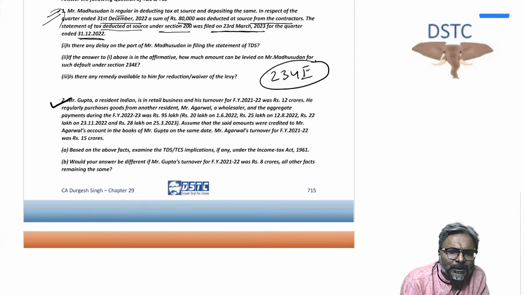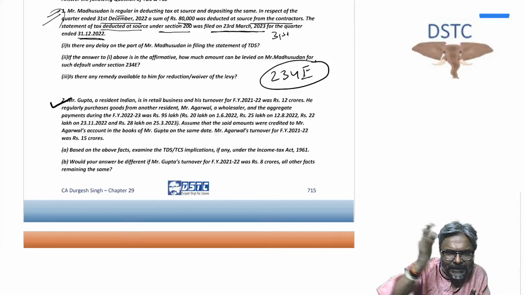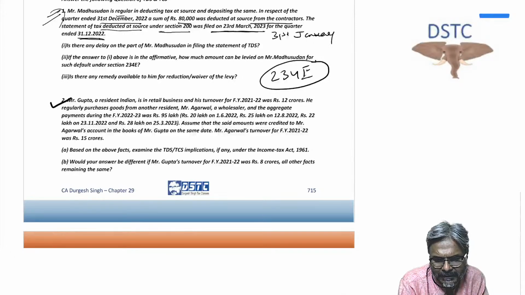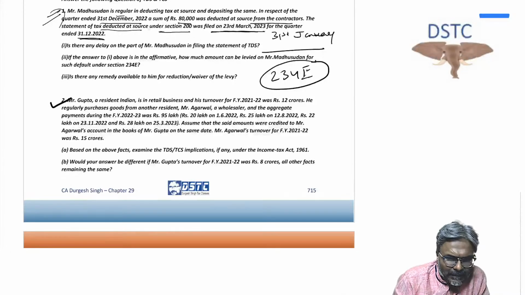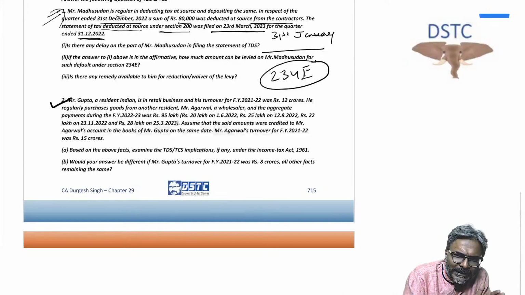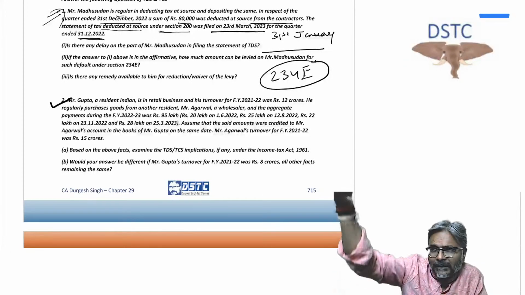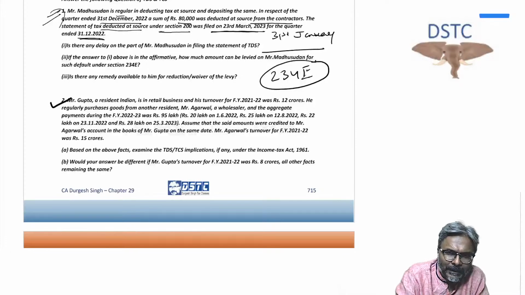By when the statement should have been filed, students, by the way? The statement should have been filed by 31st of January. One month from the end of the quarter you have to file the statement. So you should have filed the statement by 31st of January. So TDS statement has to be filed by end of the quarter plus 1 month.